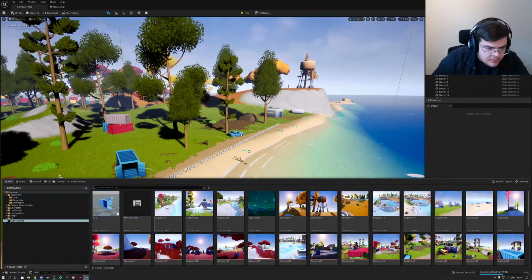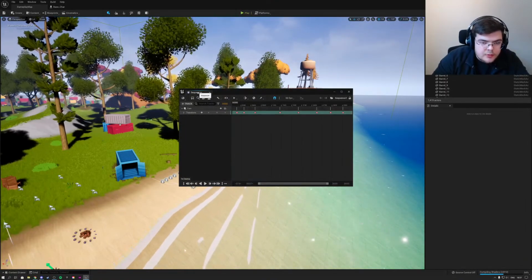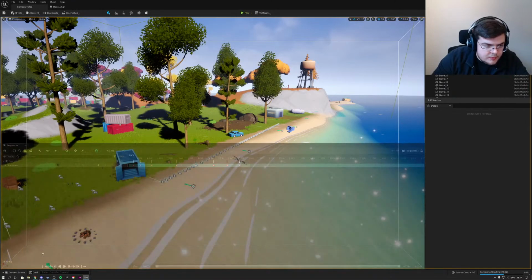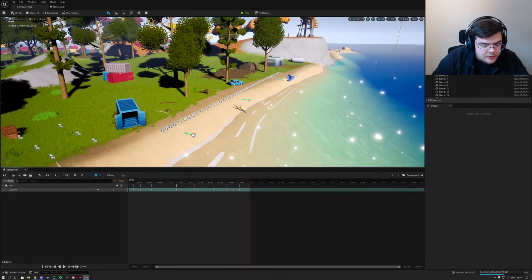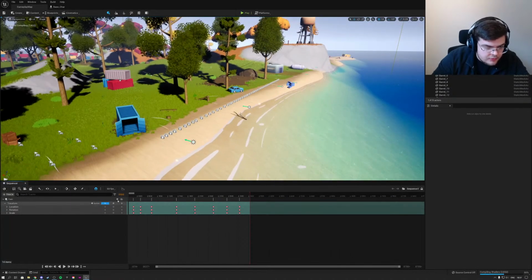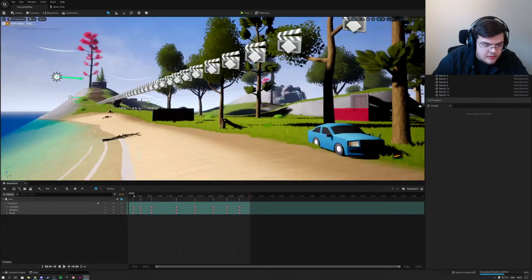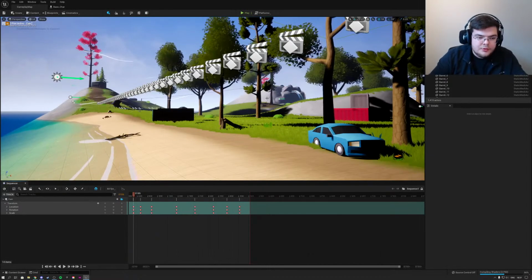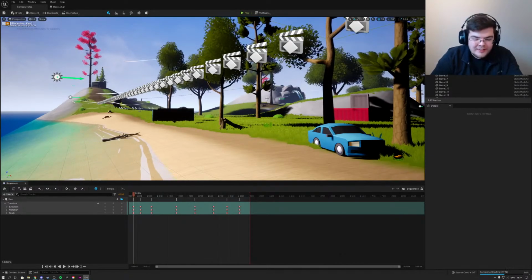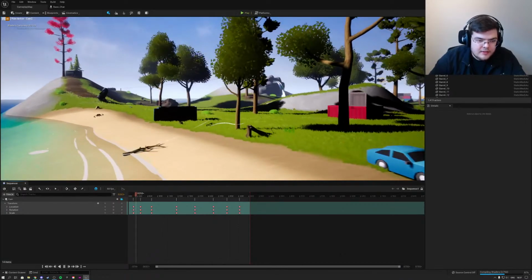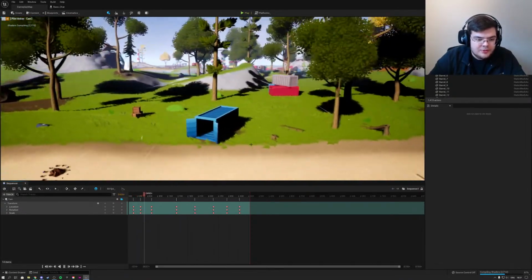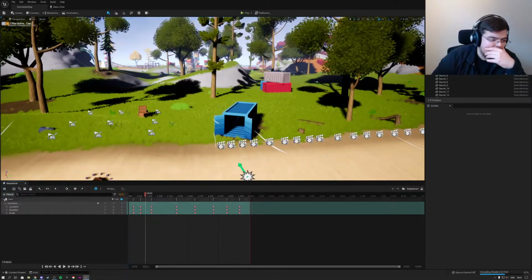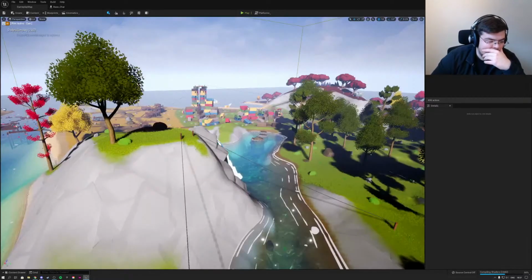So, okay, let's open up my sequence. So here is Sequencer. Let's stack this to the bottom like I used to do. Okay, Sequencer still looks the same. Also just looks a lot nicer. Let's open up my camera. Yeah, so I made all of these 52 sequences for the last video about Coin Battle, and then I used that to fly through the level. Having a bit of FPS issues right now. We're just going to have to wait a bit, guys.